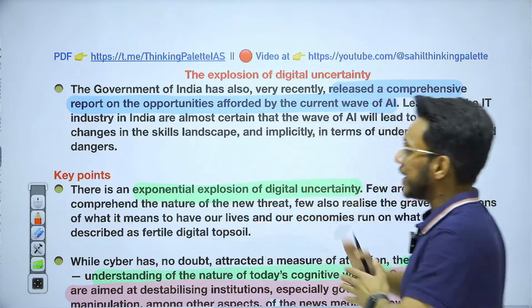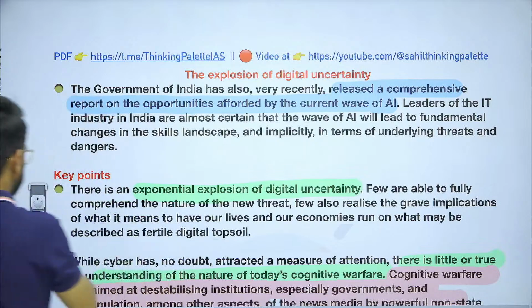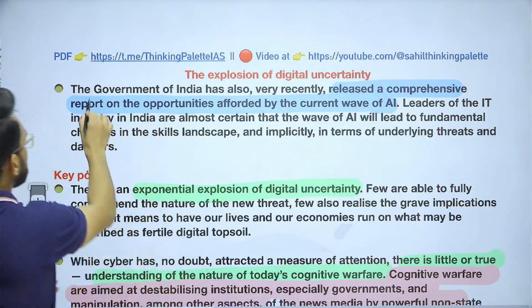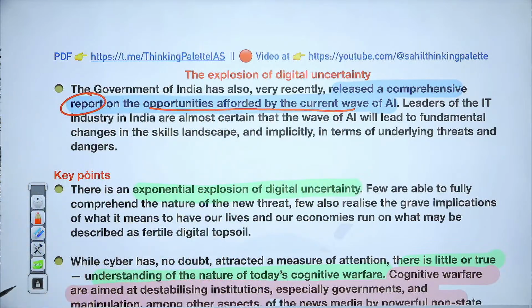Now this article says that recently the government of India released a comprehensive report on opportunities afforded by the current wave of AI, artificial intelligence.